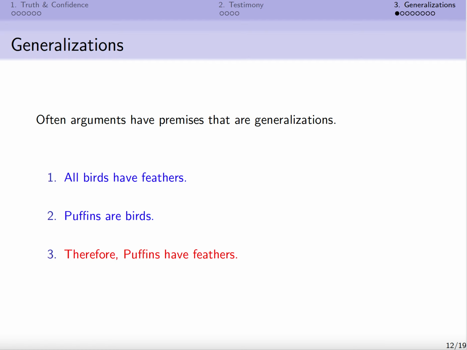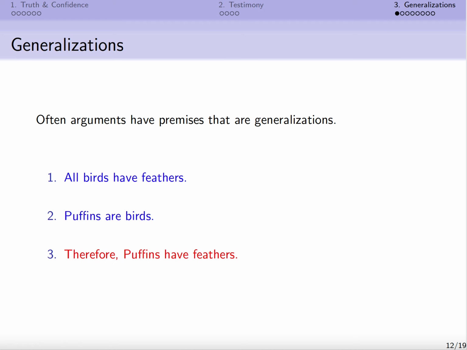So a sentence or premise might be a generalization, and we need to think a bit more carefully about under what circumstances generalizations are true or false. Many arguments employ generalizations. A simple example would be the following argument: all birds have feathers, puffins are birds, therefore puffins have feathers. The blue sentences are the premises, the red sentence is the conclusion.